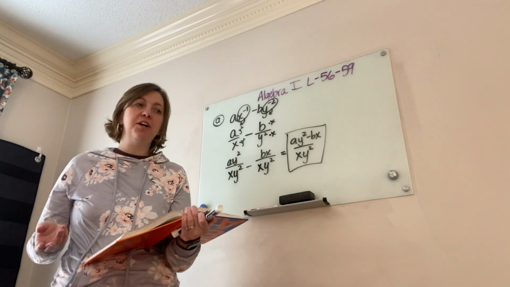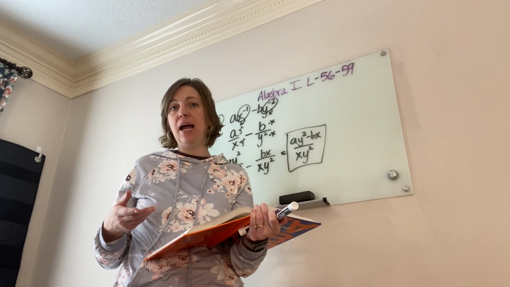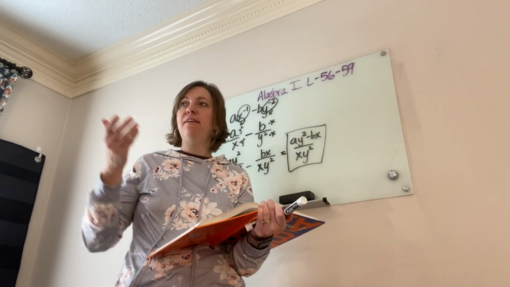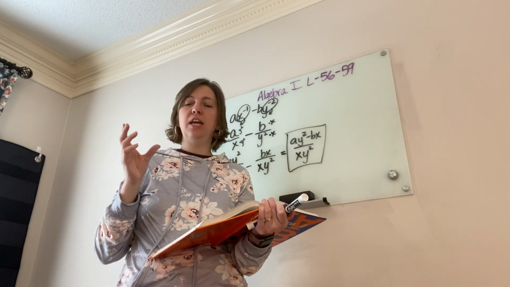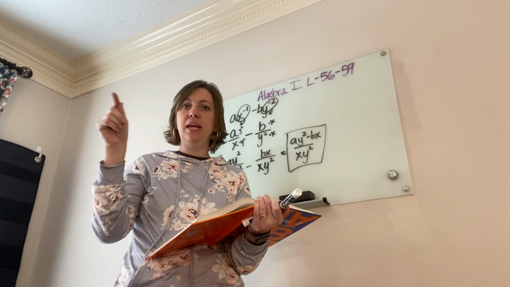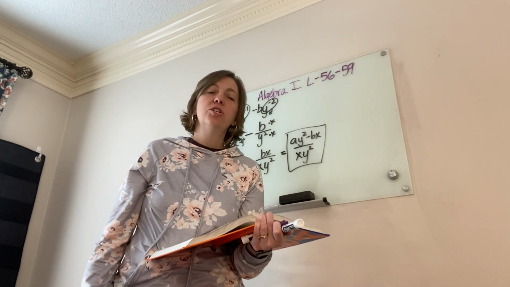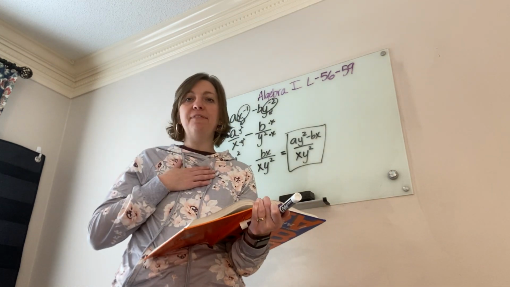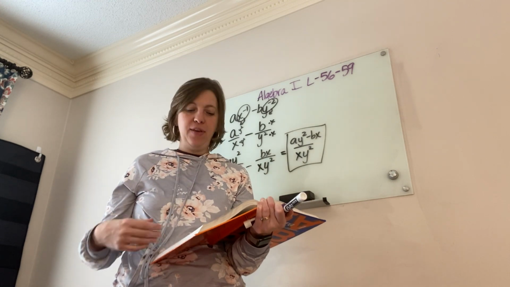Now, I've been teaching algebra for a long time, and as a teacher, one thing I've noticed is sometimes students can very easily confuse their ratios, and if you put it in the wrong order, even if you have the right numbers, if it's not set up where the means multiply out to equal the extremes, you can get the wrong answer. So it's super important that you take time to set those up properly. I've seen a lot of students who just missed it by setting it up wrong. And that kind of breaks my heart.